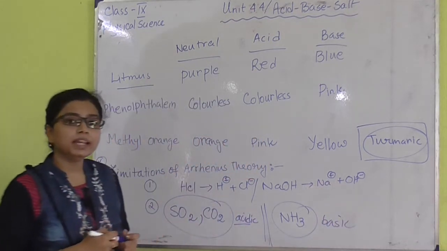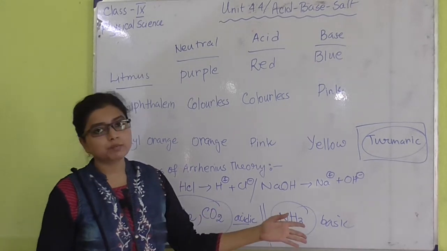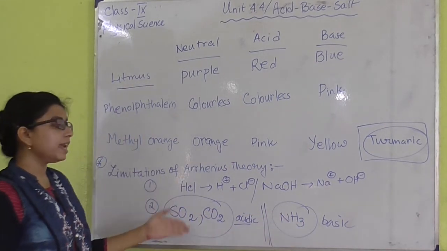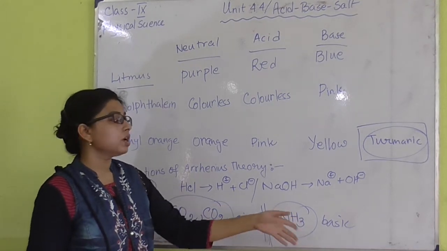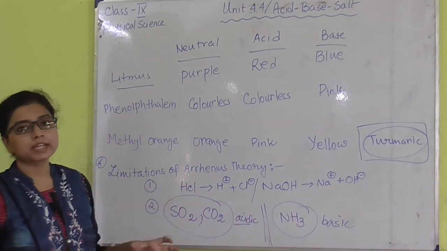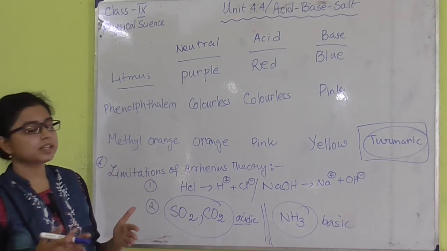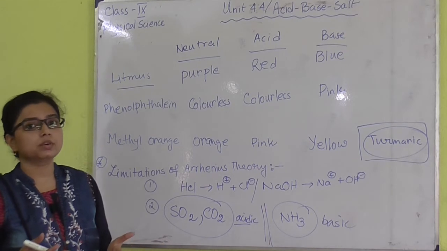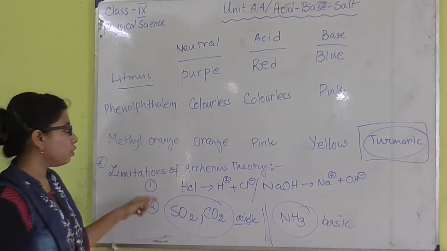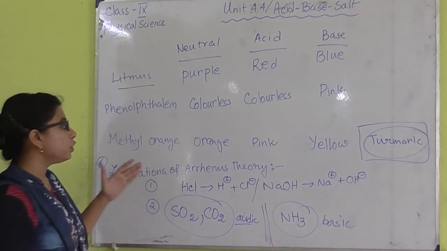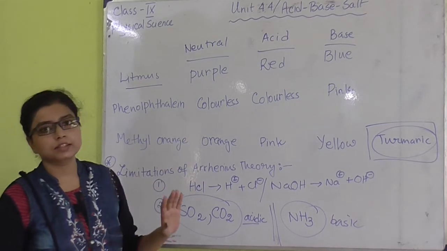So there are many compounds which cannot produce H plus ion or OH minus ion, but they are acidic or basic in nature. So it is not always obvious that an acid has to produce H plus ion or a base has to produce OH minus ion to show its property. These are the two fallacies, or two limitations, of Arrhenius theory.